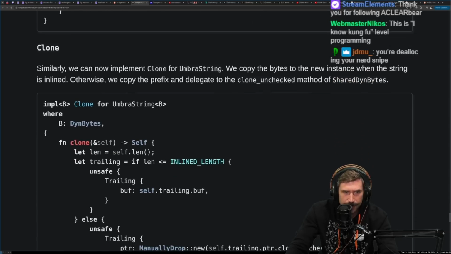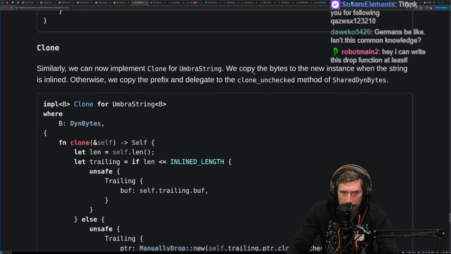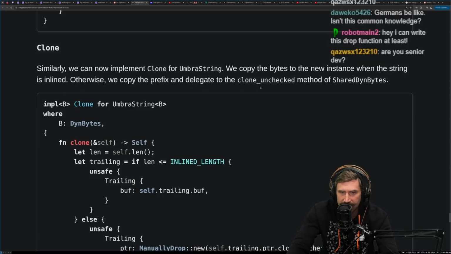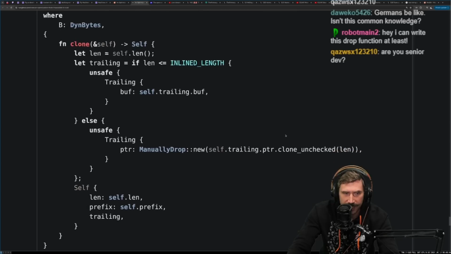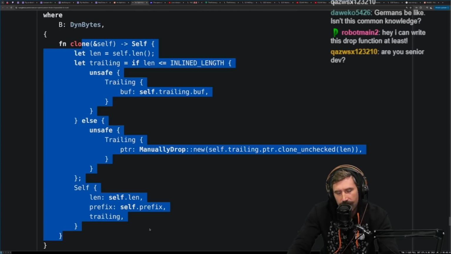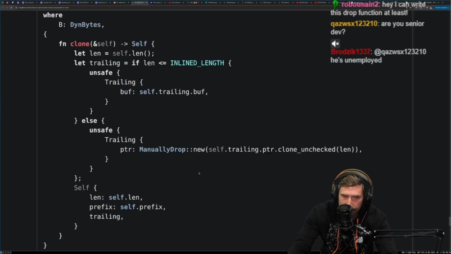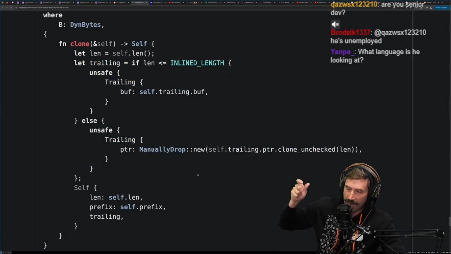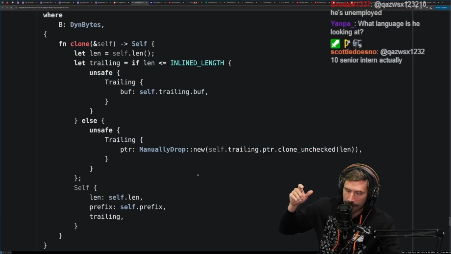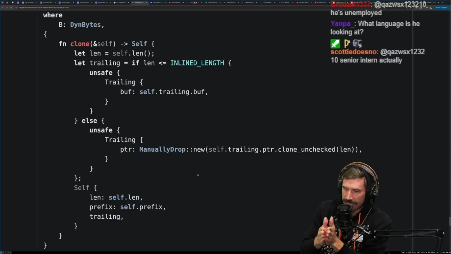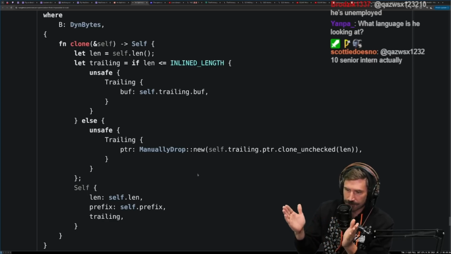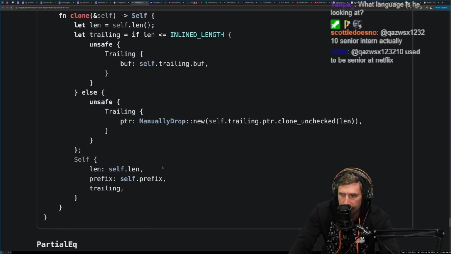Clone. Similarly, we can now implement clone for Umbra string. We copy the bytes to a new instance when the string is inlined. Otherwise, we copy the prefix and delegate the clone unchecked method to shared dyn bytes. Okay, and that's where you do that cheap clone. Or I guess you shouldn't say it's a cheap clone. It's an atomic reference clone, which may or may not be cheaper or more expensive. I don't know what the cost difference is, or at what point an atomic operation is less expensive than cloning a certain amount of strings, right?